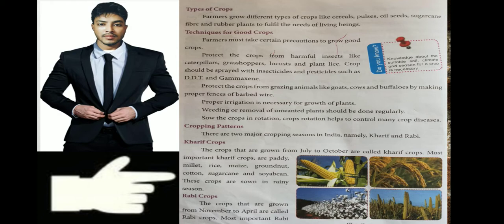some pesticides and insecticides are used to kill the locust, grasshopper, caterpillars, because these will destroy our crops. These pesticides' names are DDT, Gamaxin. These are used to kill these insects because they damage our crops. And sometimes to protect our crops from buffalo, cow or goat, we fence with barbed wire. Fence means to enclose. And proper irrigation is necessary for growth of plants. We need to give them water.